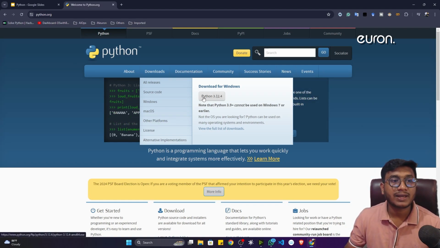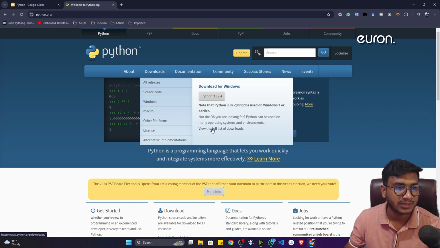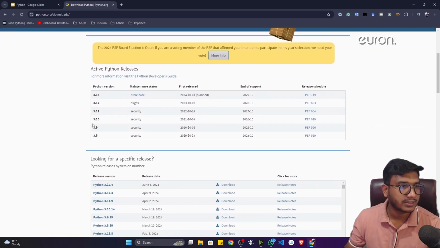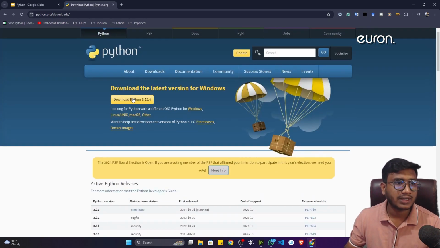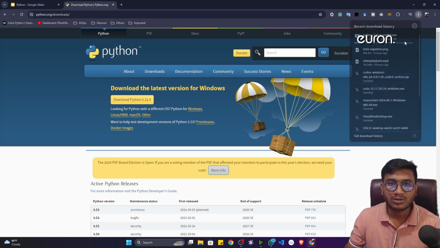Now you can see the current Python version is 3.12.4. If you want to install an older version of Python, you can also do it. There is a list of download options available. You can see Python 3.11, 3.10, 3.9. Everything is available. But the current stable version is Python 3.12.4. So if I want to download this Python, I just need to click on the download button. See, my download has started.